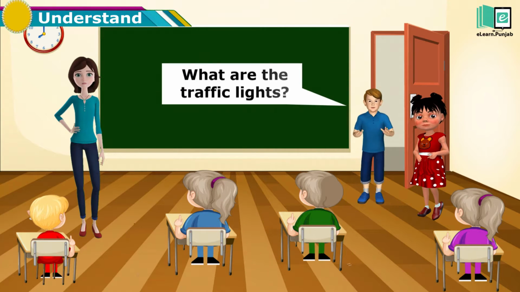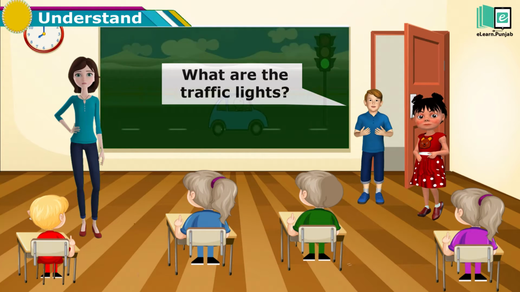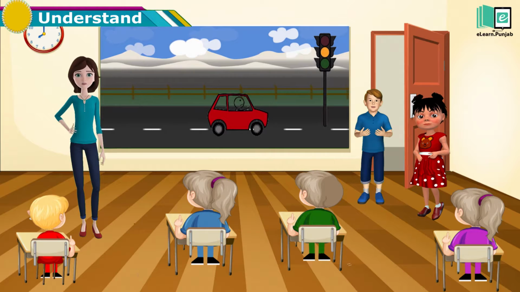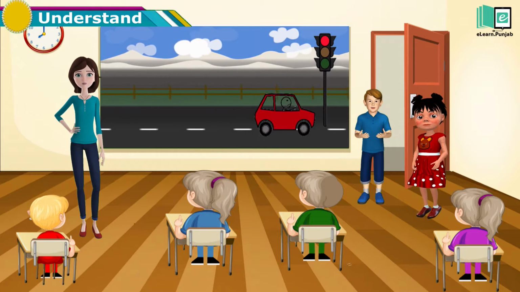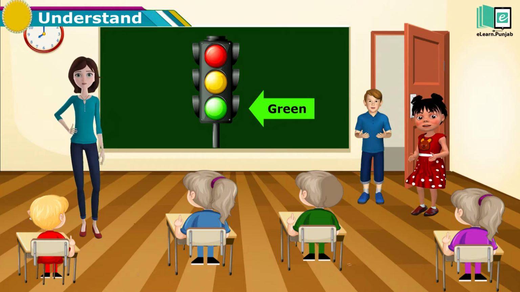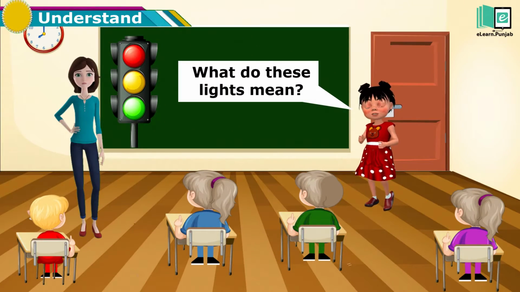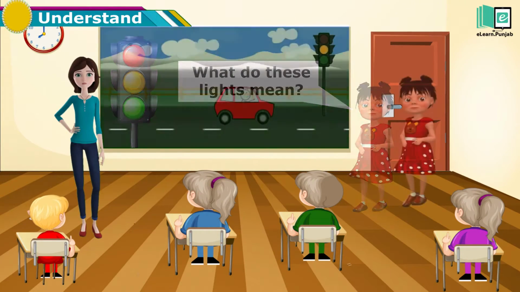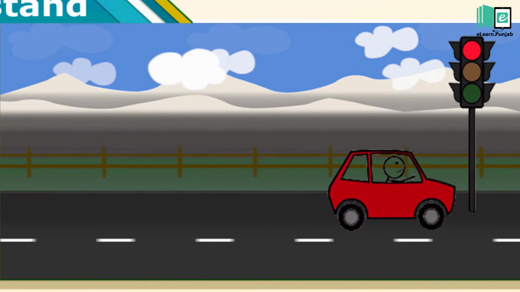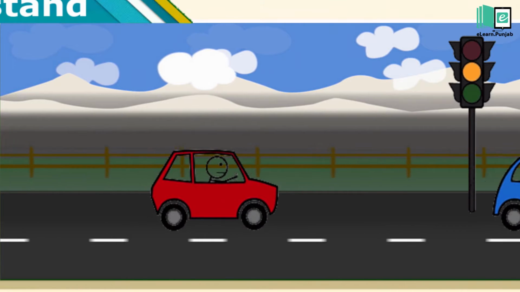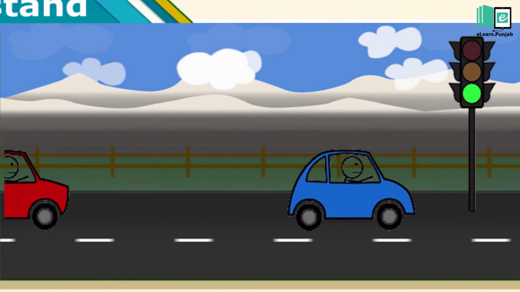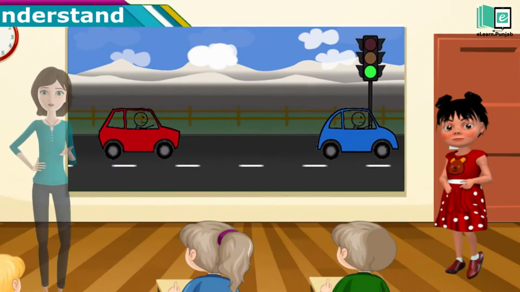What are the traffic lights? Traffic lights are used to control traffic. You can see them on the roads. Their colors are red, yellow, and green. What do these lights mean? When the red light is on, you need to stop and wait. When the yellow light is on, you have to get ready. And when the green light turns on, you can go.